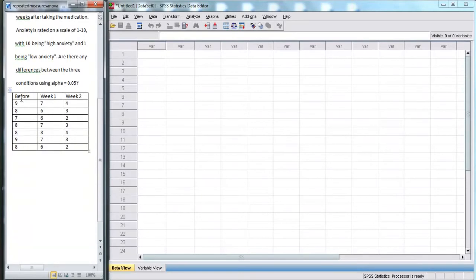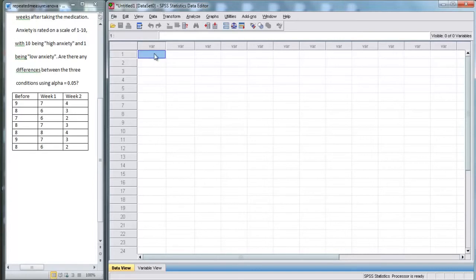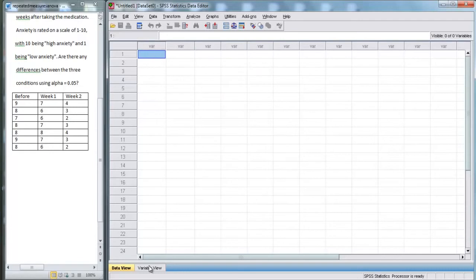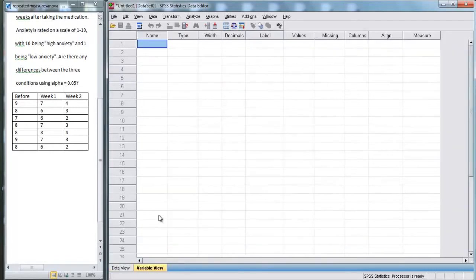And down here we have our data. So let's use SPSS to perform this ANOVA. Right now we are in data view and we have no data entered. First we need to go into variable view down here to tell SPSS what variables we have. Here our variable is basically time. We've got before, week 1 and week 2, and our dependent variable is anxiety.